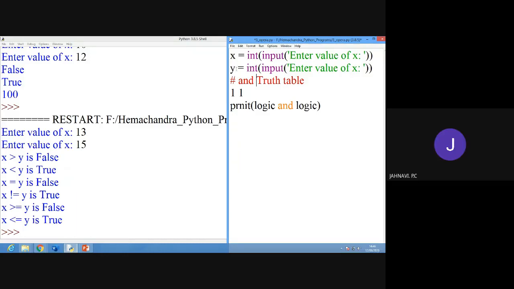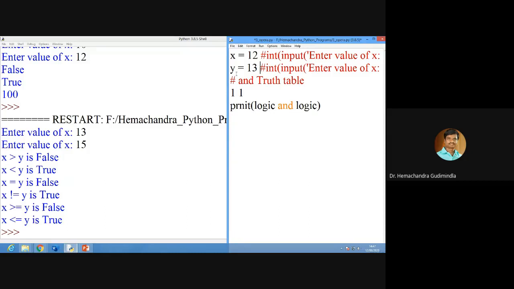If suppose I want 2 more variables as input, then again I should declare 2 more variables. Yes, ma'am, you have to declare them. In a C program we give int and then x comma y comma z. Here also, no need to type int. No need to give this int command. Here only you declare, and no one will ask. Here only give x equal to, y equal to 13.